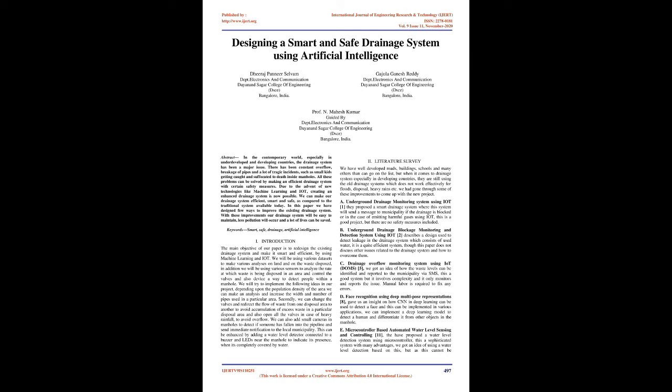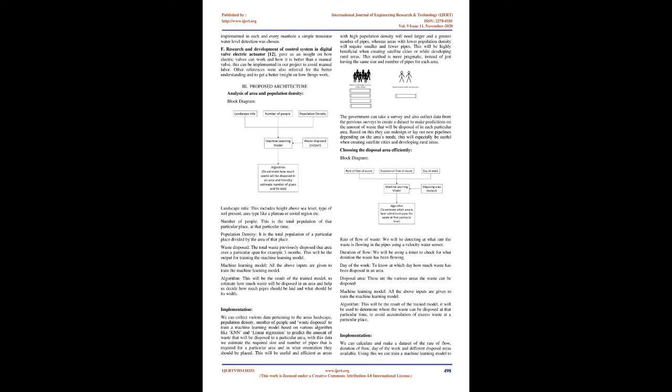A. Underground drainage monitoring system using IoT. They proposed a smart drainage system where the system will send a message to the municipality if the drainage is blocked, or in the case of emitting harmful gases, using IoT. This is a good project, but there are no safety measures included. B. Underground drainage blockage monitoring and detection system using IoT. This describes a design used to detect leakage in the drainage system, which consists of used water. It is a quite efficient system, though this paper does not discuss other issues related to the drainage system and how to overcome them.